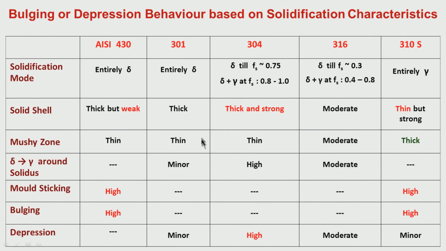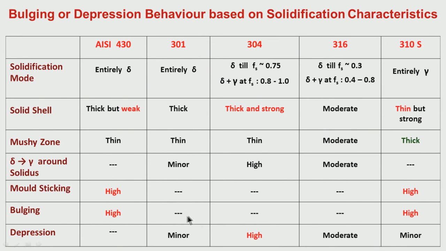So, mushy zone here is again relatively thin during solidification because the solidification is entirely through delta ferrite. So, therefore, the incidence of microsegregation is relatively less. So, mushy zone is thin, solid shell is thick.